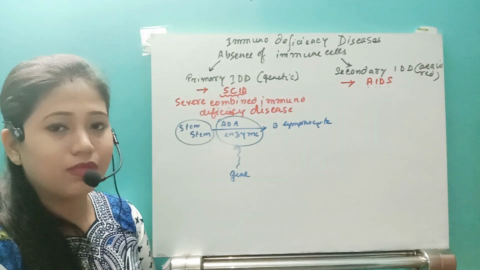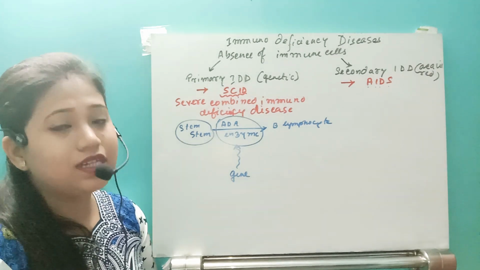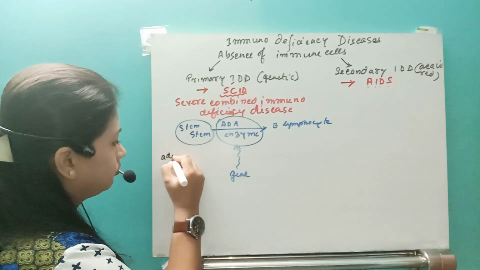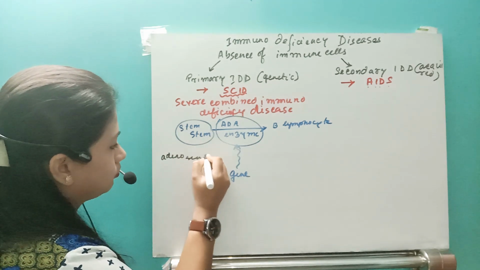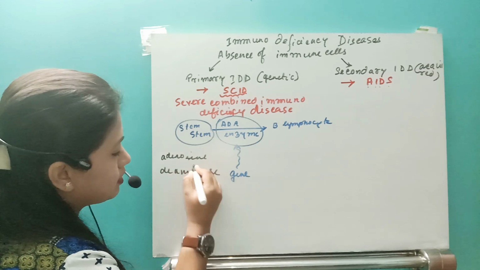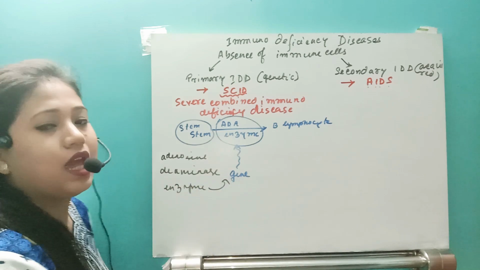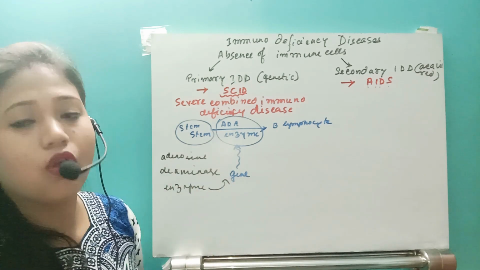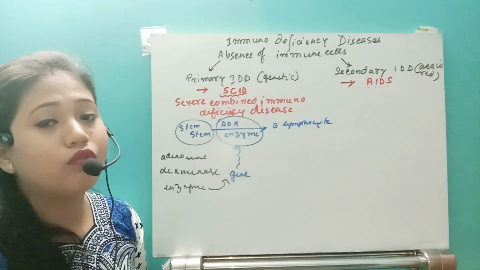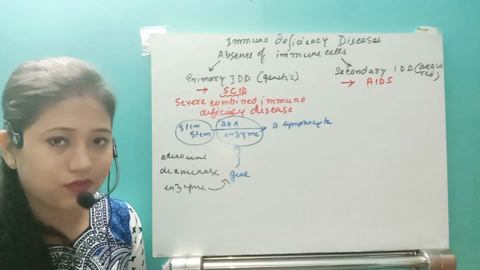SCID means severe combined immunodeficiency disease, where the gene producing the ADA enzyme is malfunctioning or abnormal. She was born without immune cells and she was suffering from all kinds of disease.